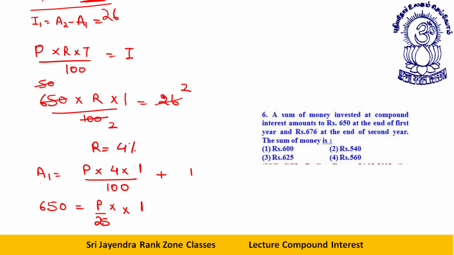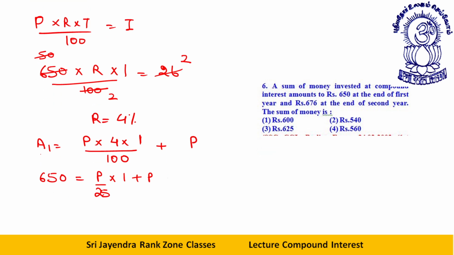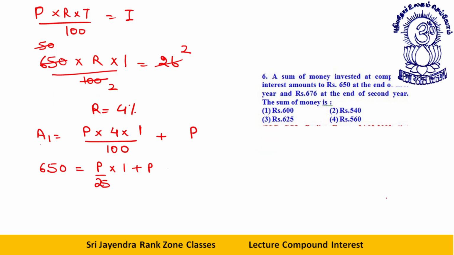This amount is principal plus principal into rate into time by 100. Okay, so principal into 1 plus p. This will give you the amount. So that way I can say now, let me complete this. I will give you a very beautiful shortcut for this question without doing any sort of calculation.